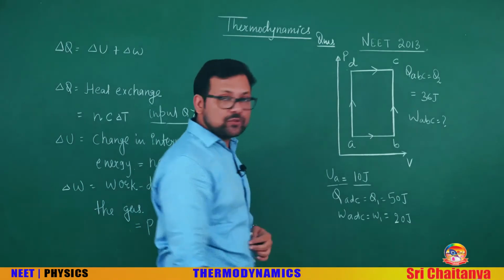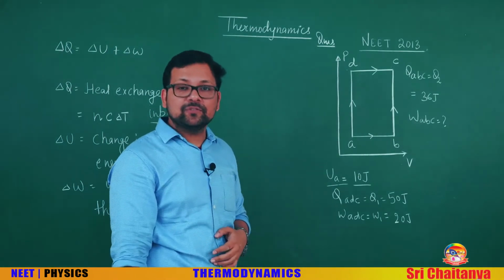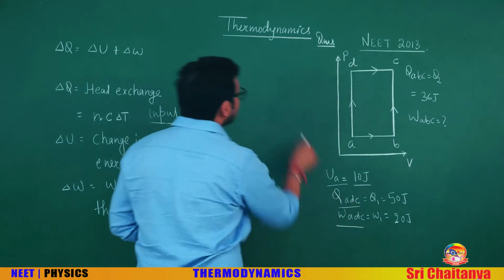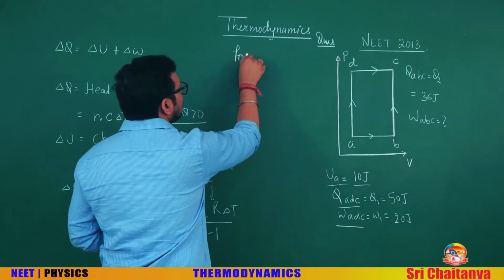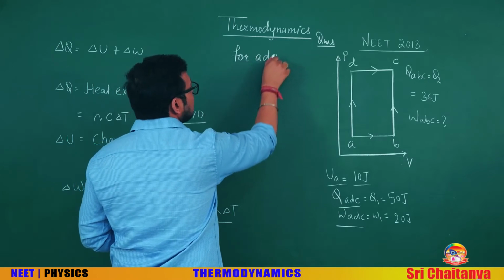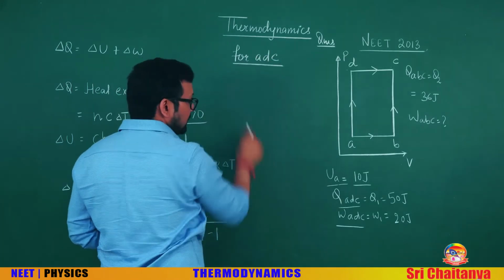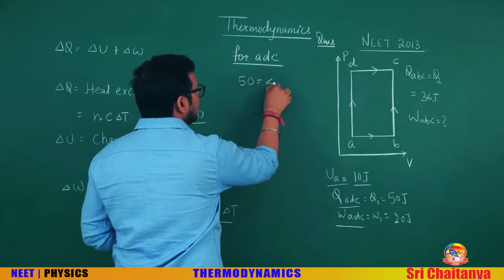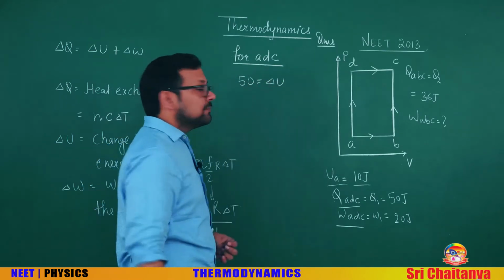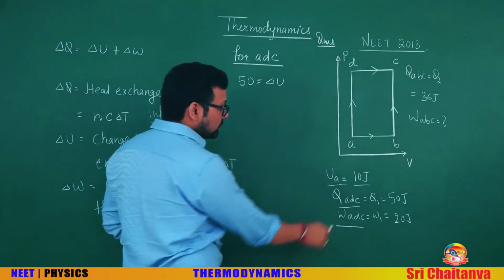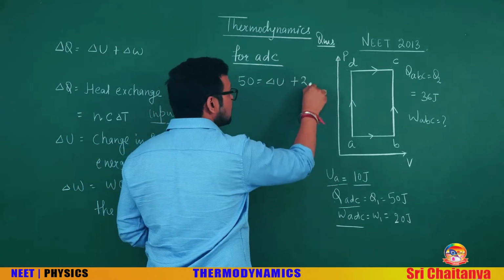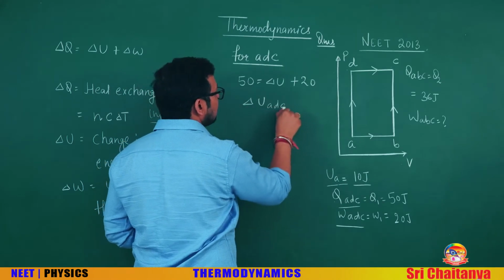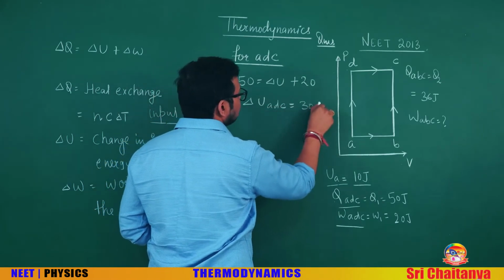What are we going to use for this? The first law of thermodynamics, and this we will use for the process ADC. What is the Q for ADC? This is 50. What is delta U? Delta U we will calculate. And what is work? Work is 20. So delta U in ADC is 30 joule.